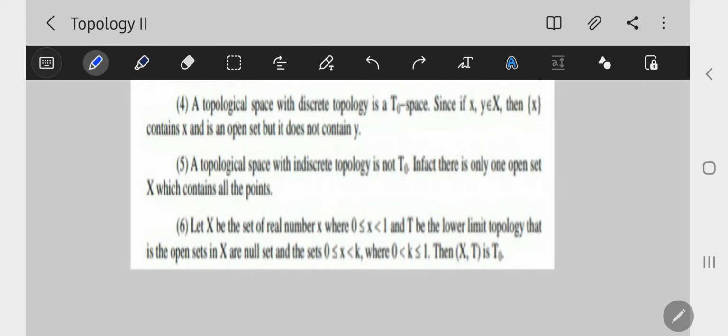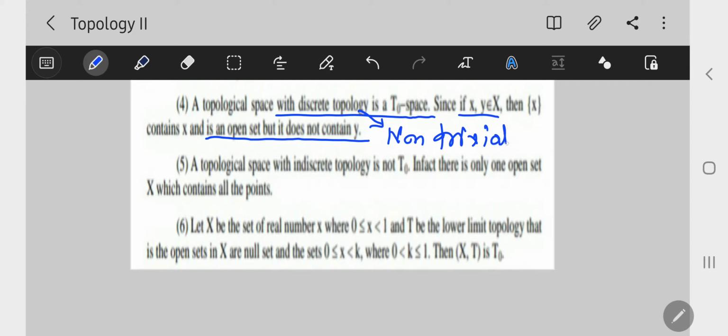Next example is a topological space with discrete topology, which is a T-naught space. Since x, y belong to X, the singleton set {x} is an open set that contains x but does not contain y. Therefore the discrete topology is a T-naught space. Another name of discrete topology is non-trivial topology.